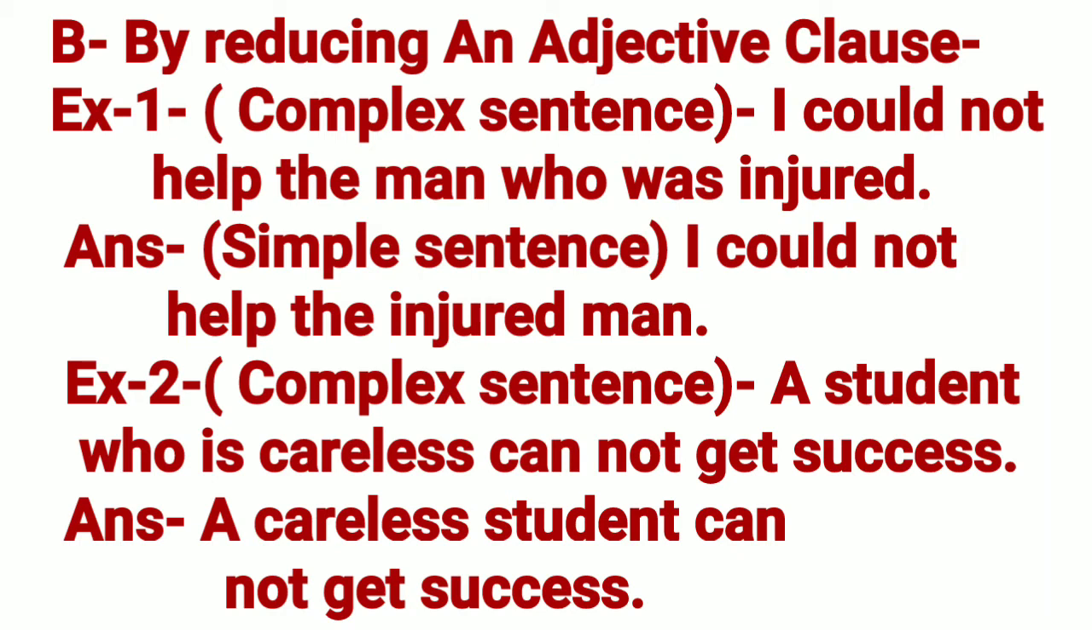Example 2. Complex sentence. A student who is careless cannot get success. Answer. A careless student cannot get success. Students, in this example, we have done the same as we had done in the previous example.